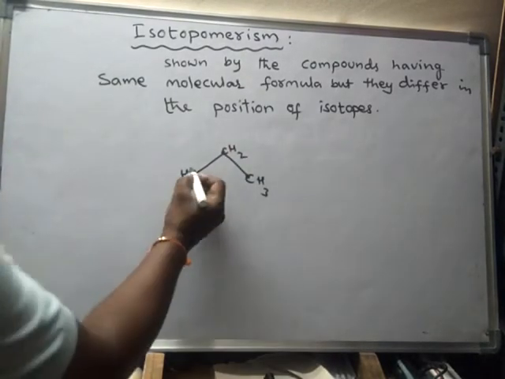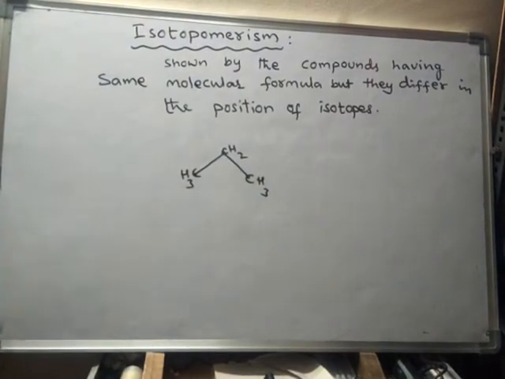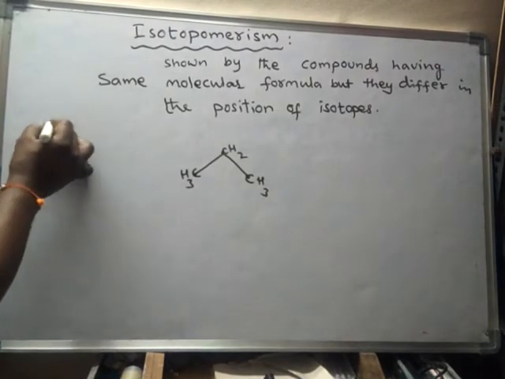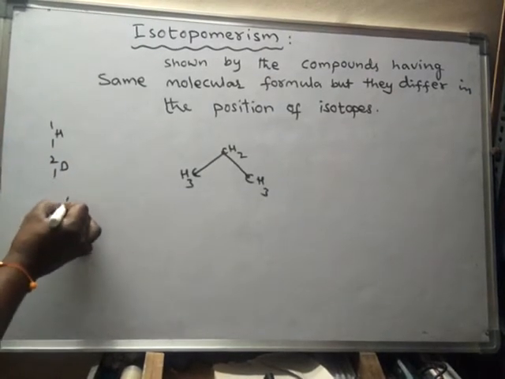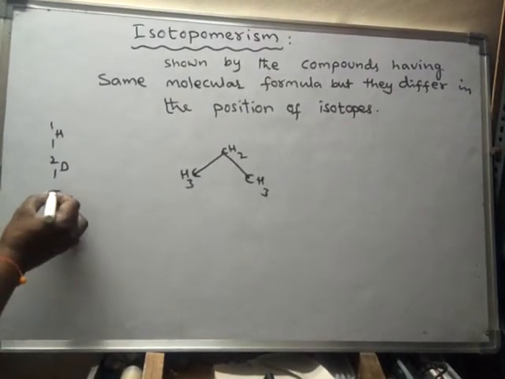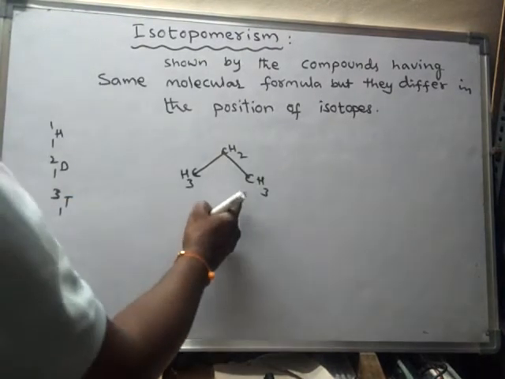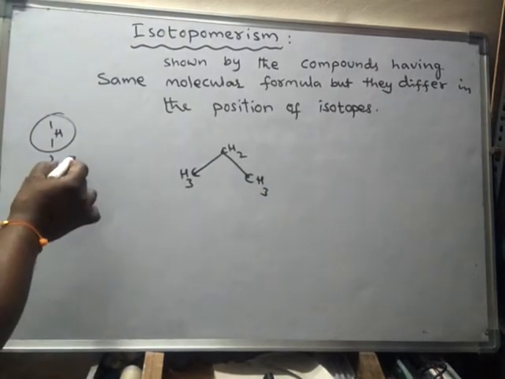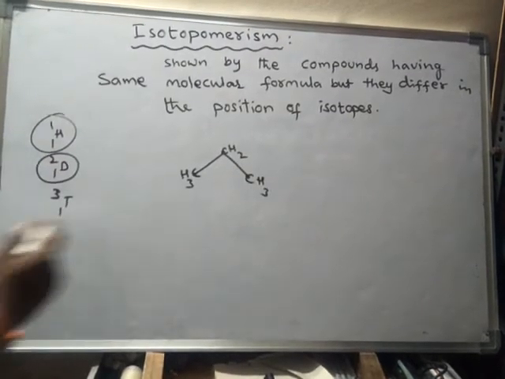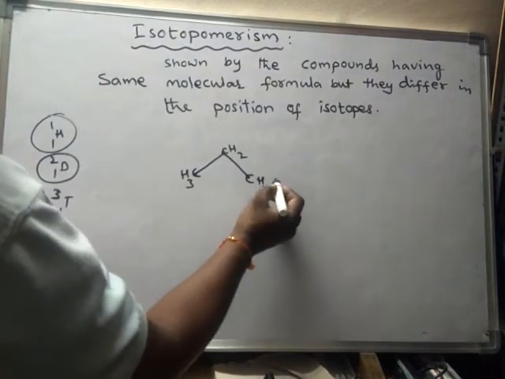Suppose hydrogens exist as three types of hydrogen atoms: one is protium, another one is deuterium, and another one is tritium, and these three are said to be isotopes of hydrogen. Suppose, instead of 1H1, one hydrogen is deuterium.